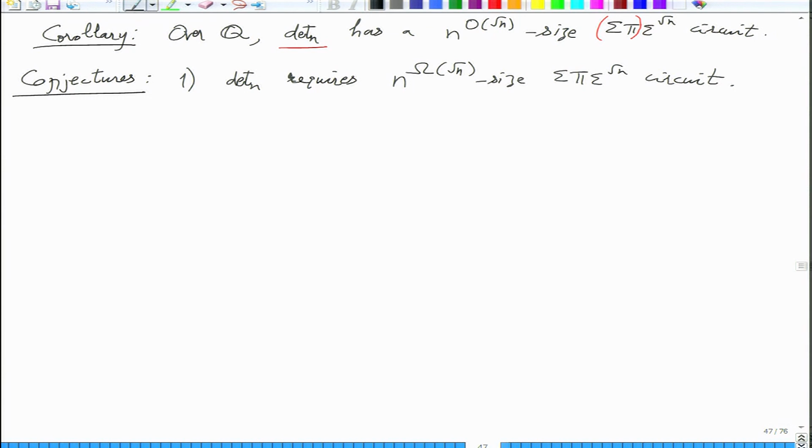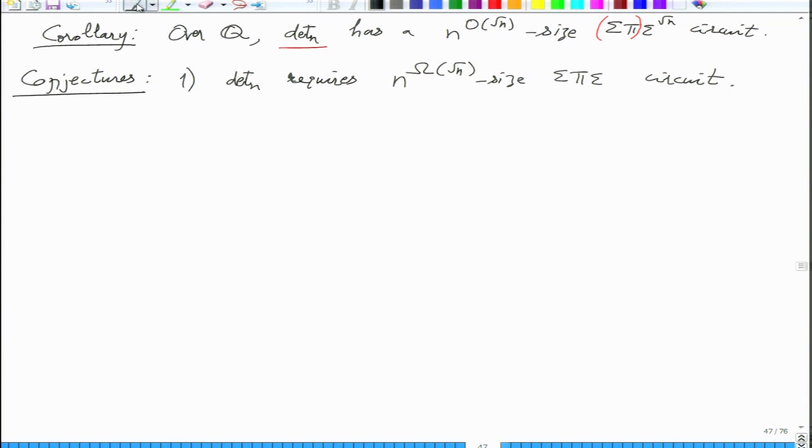So this sigma pi sigma representation is optimal, in fact any depth 3 representation. So for depth 3 representation of the determinant, this thing is optimal. This is the only way, in a sense, to express the determinant in depth 3.